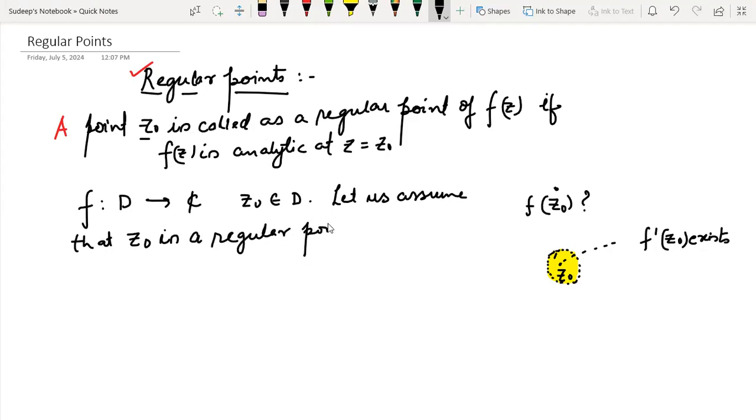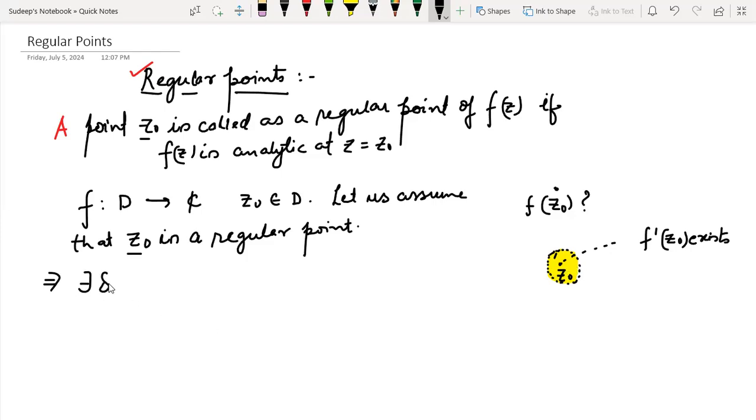If I'm saying it is a regular point, it implies what? Regular point means the function is analytic at the point z naught, and if the function is analytic at z naught, then there must exist some neighborhood about z naught where the function must be differentiable.